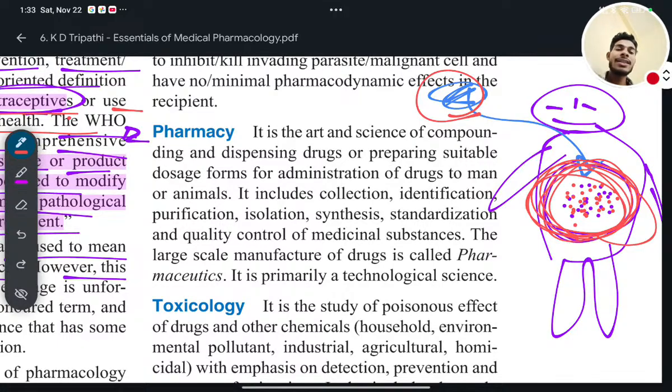But if the drug is toxic to the pathogen and kills all the pathogens, but along with that it is also killing the cells inside my body, is this okay? Good or bad? No, this is totally bad. Ultimately it will kill me along with the pathogen. It will see my body cell as a pathogen also, so ultimately this is not good.